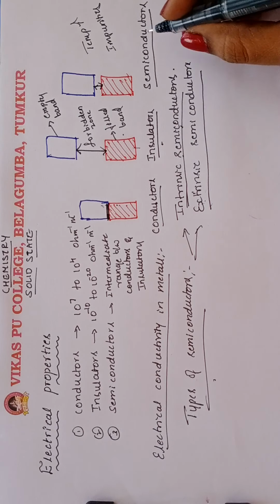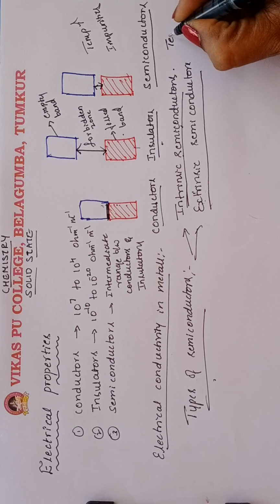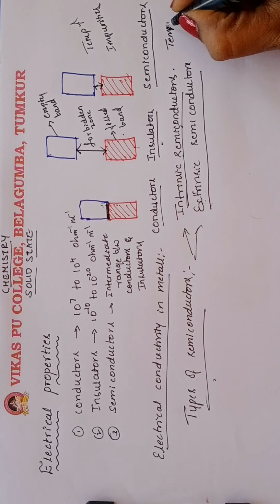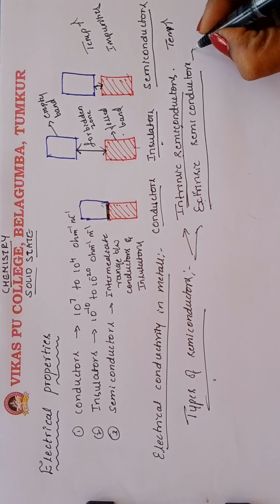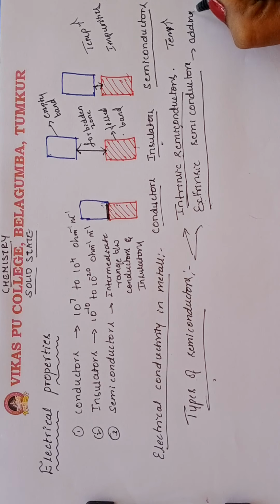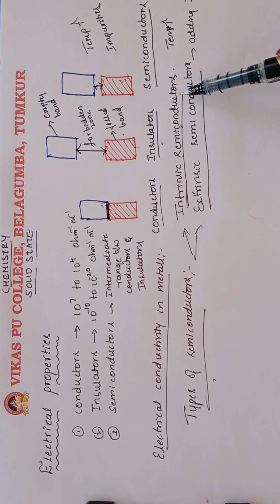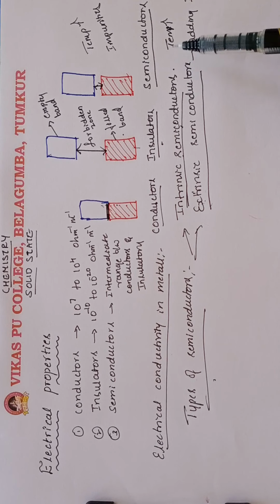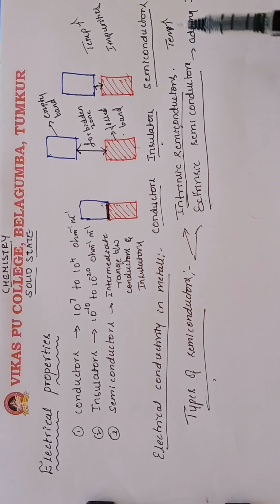Intrinsic semiconductors become conductors by increasing the temperature; extrinsic ones by adding impurities. They are substances which are insulators at normal conditions but become good conductors by adding impurities.